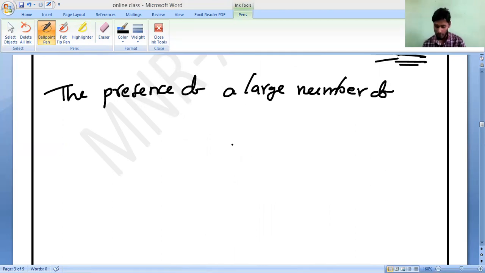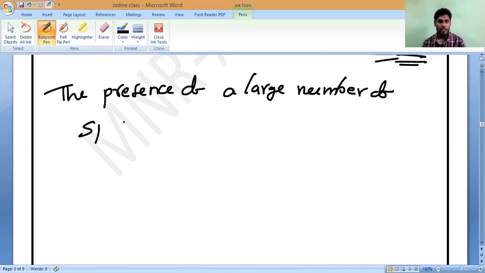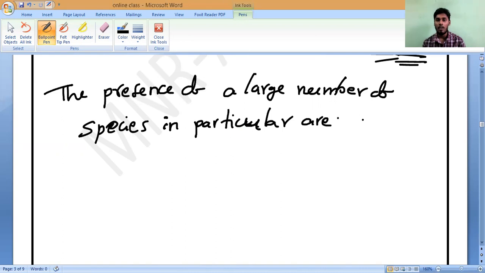Species means what, Shruti? What is the meaning of species? Species means plants, animals, birds, etc. Large number of species in a particular area, particular area or habitat.